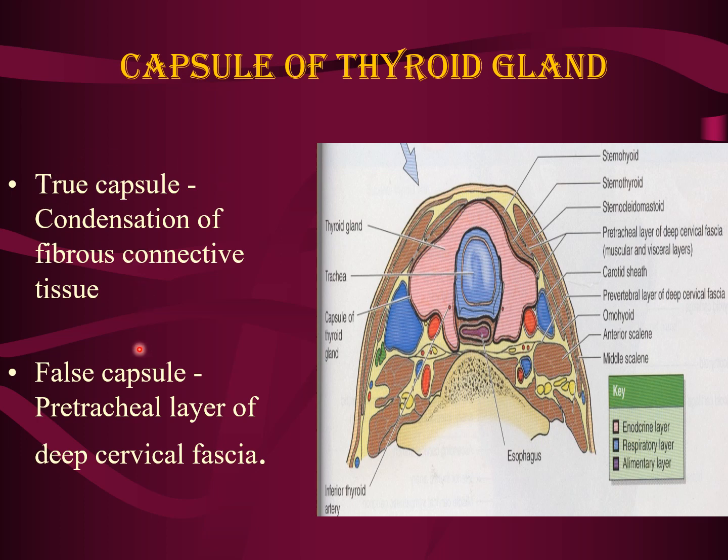Then we have the outer false capsule. This is the outermost covering of the thyroid gland. It is derived from splitting of the pretracheal layer of the deep cervical fascia of the neck. So the false capsule is derived from the pretracheal layer of the deep cervical fascia.